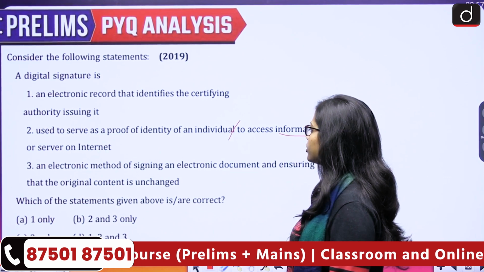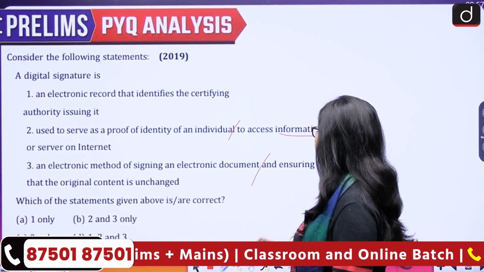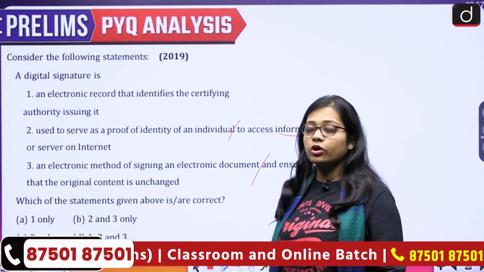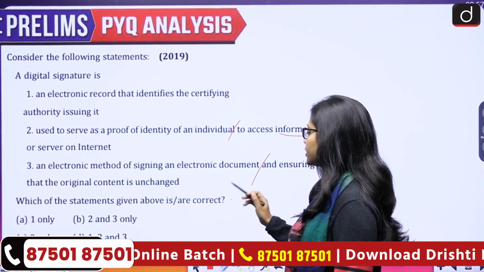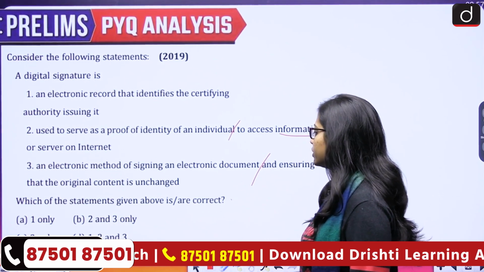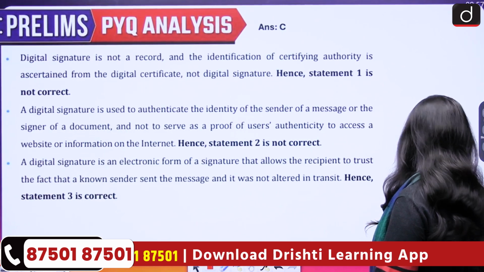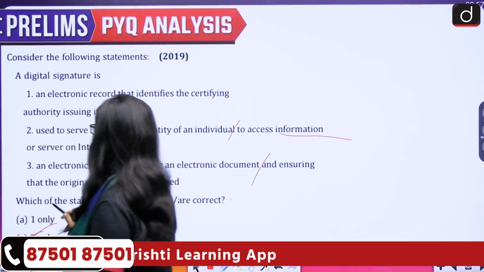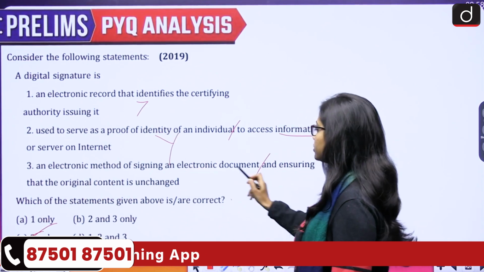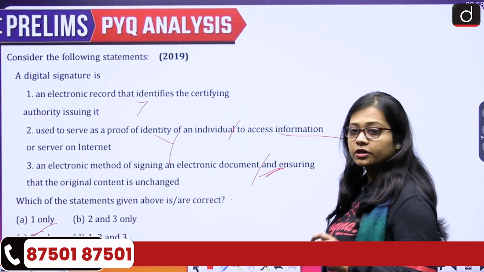Third, it is an electronic method of signing an electronic document and ensuring that the original content is unchanged. Which of the statements given above is or are correct? 1 only, 2 and 3 only, 3 only, 1, 2 and 3. The correct answer for this is option C, that is 3 only. So first is wrong, second is wrong, third is correct. So only the third statement is correct.